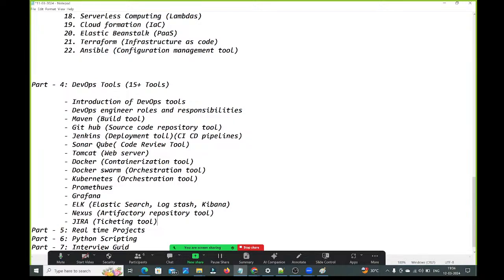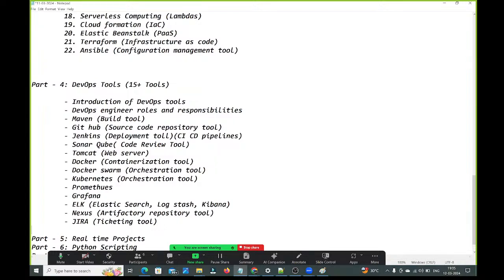In Jira only. In Jira, you need to search with your ID, and then you will get all the stories which are assigned on your name. You need to pick them one by one and complete those stories, guys. Jira is a ticketing tool, and most of the companies are using this Jira, guys.